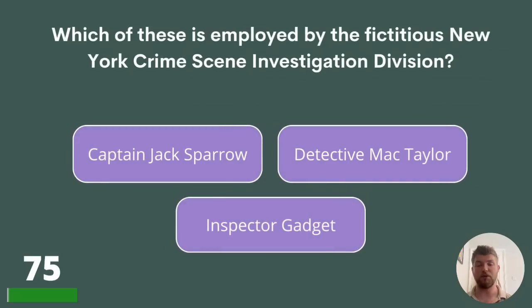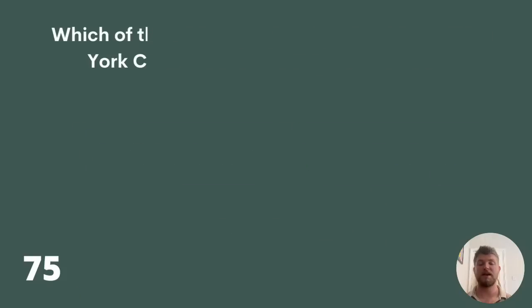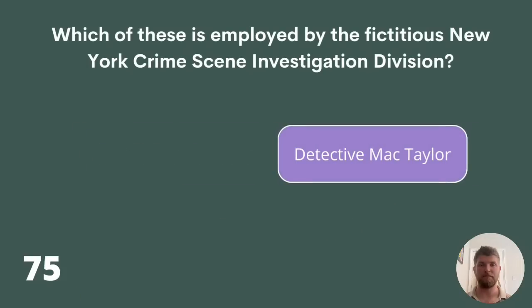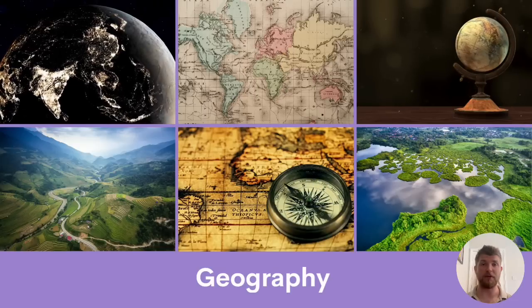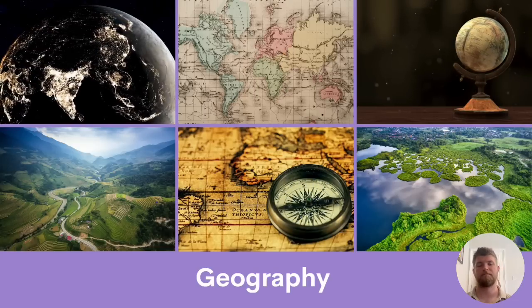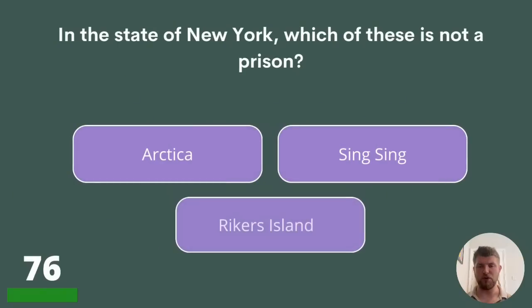75. Which of these is employed by the fictitious New York Crime Scene Investigation Division? Captain Jack Sparrow, Detective Mac Taylor, or Inspector Gadget? The answer is Detective Mac Taylor. And now we're moving on to some questions about geography. In the state of New York, which of these is not a prison? Antarctica, Sing Sing, or Rikers Island?